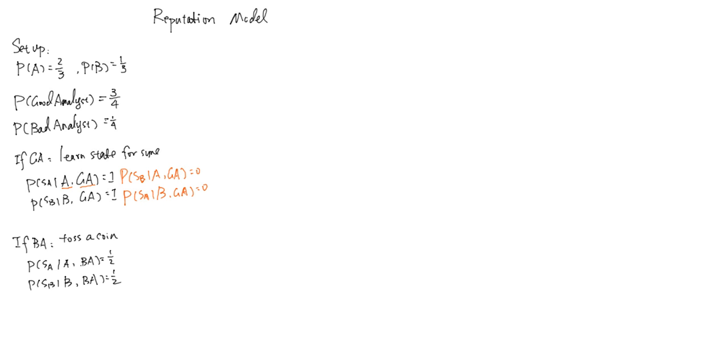Okay, so what's a bad analyst? A bad analyst basically knows nothing, so whatever the state is, he just tosses a coin. So what do we mean when the state of the world is actually A? He tosses a coin and has a 1/2 chance he will say it's A and a 1/2 chance he will say B. So essentially, you will have this.